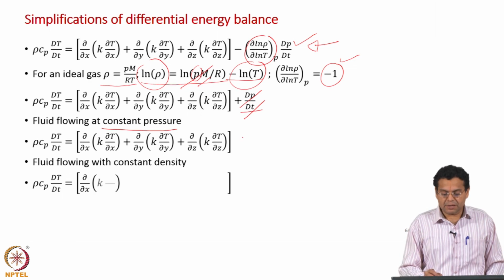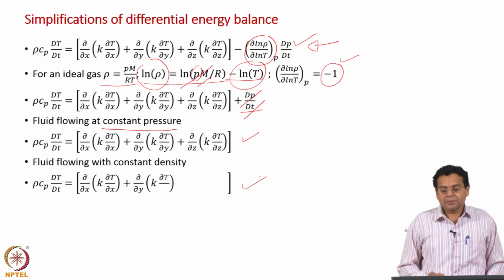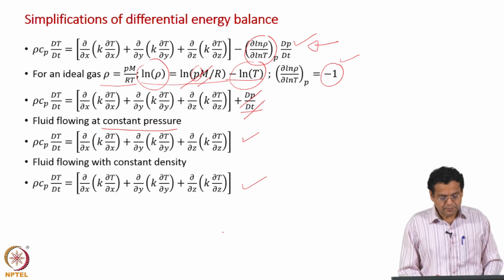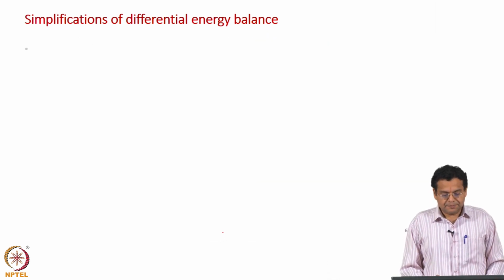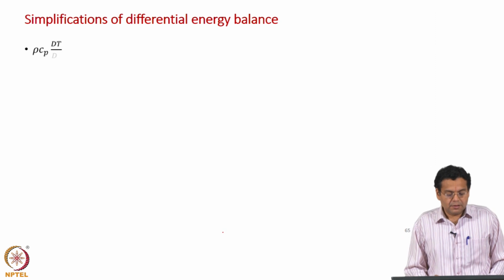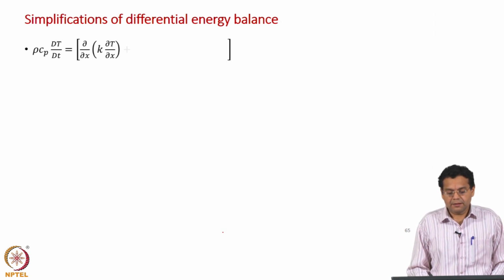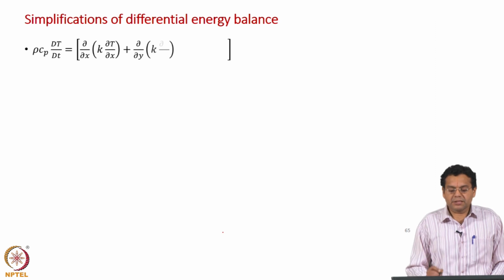In this case, because pressure is constant, and in this equation because density is constant, both result in the same equation. Now, let us simplify further. This is the equation which I have seen in the previous slide.